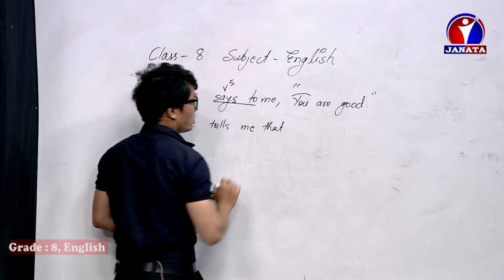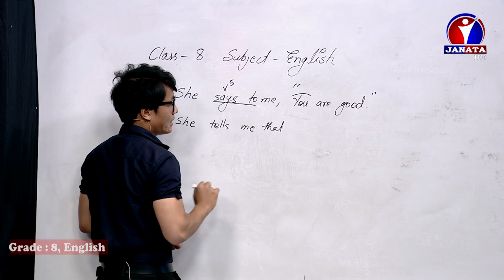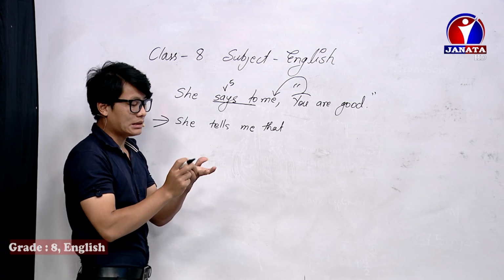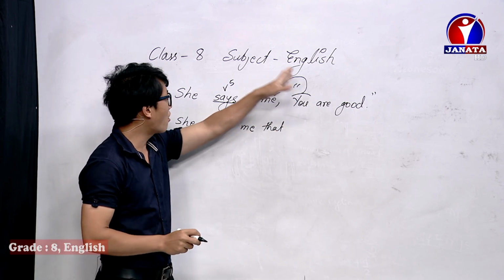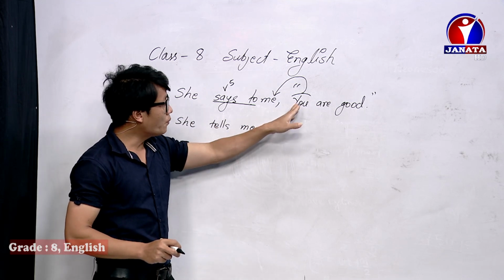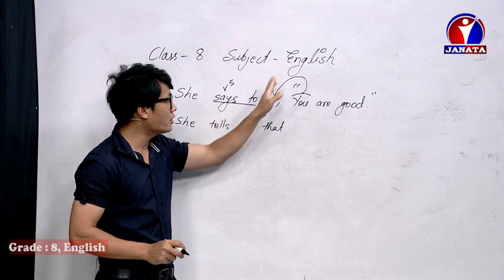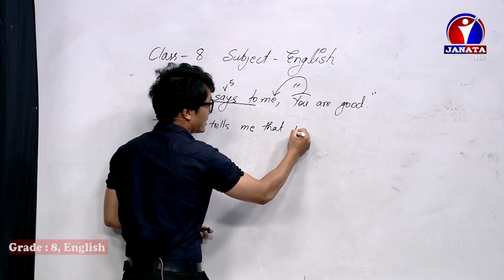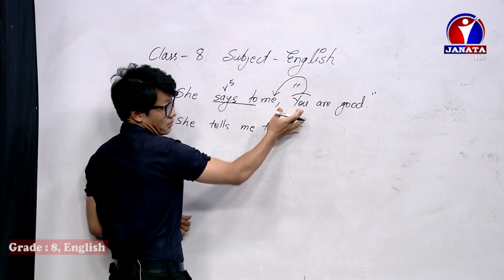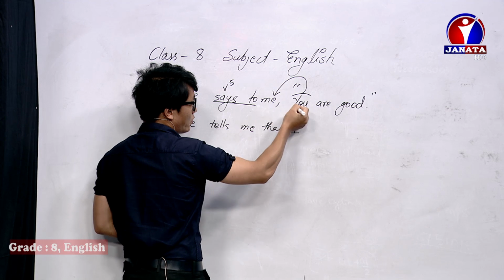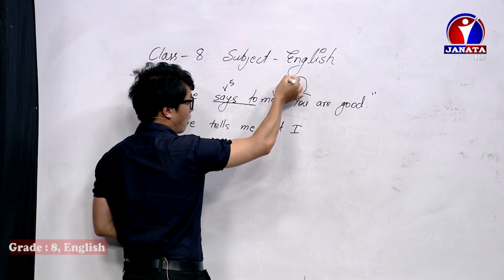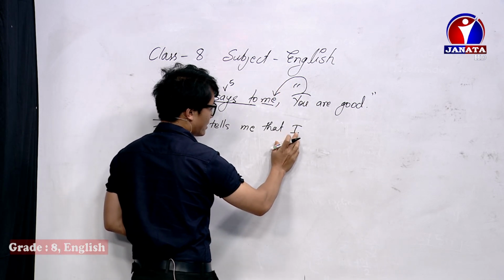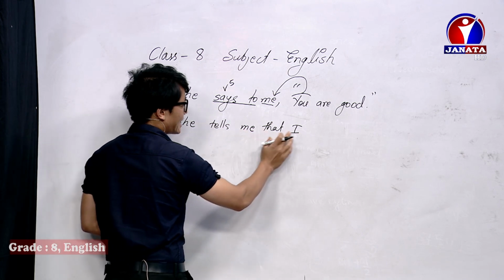So the you subject of the reported sentence should always be changed according to the object. I and we subjects of reported should be changed according to the subject, but the you subject of reported should be changed according to the object. So the object is me, and me stands here as I. I think you don't have a question. You has been changed, you is a subject, and the you subject should be changed according to the object. The object is here me, so you changes into me and it stands as I. She tells me that I.